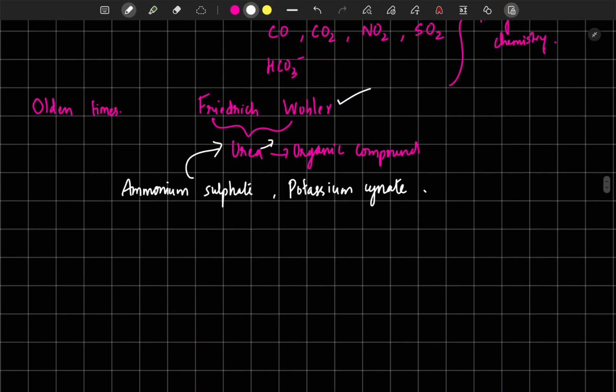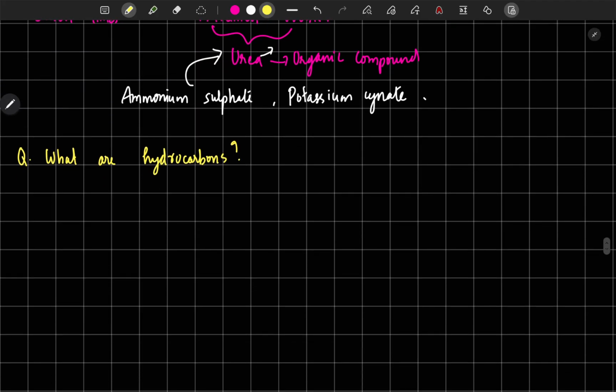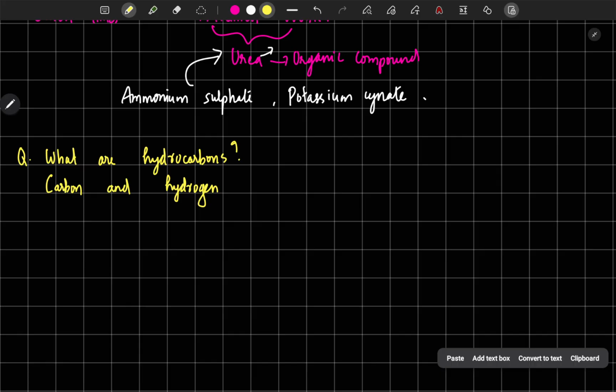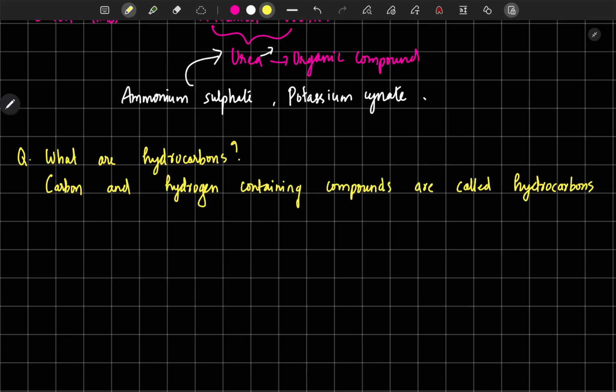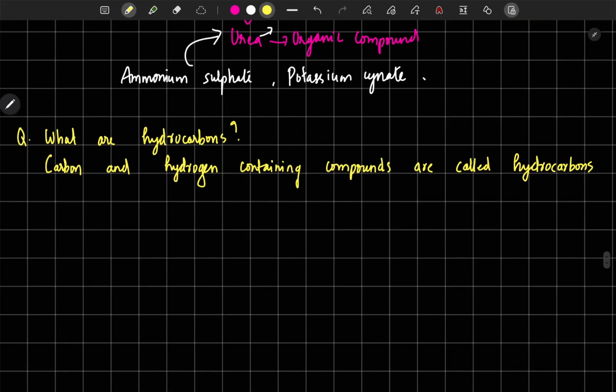Now let us move on to hydrocarbons. What are hydrocarbons? It's very easy. The compounds containing only carbon and hydrogen are called hydrocarbons. Please remember this always.